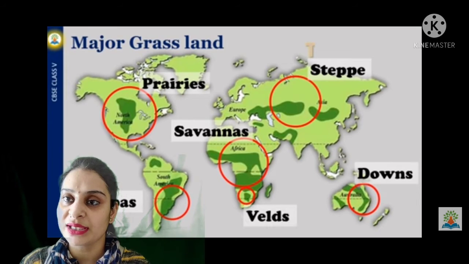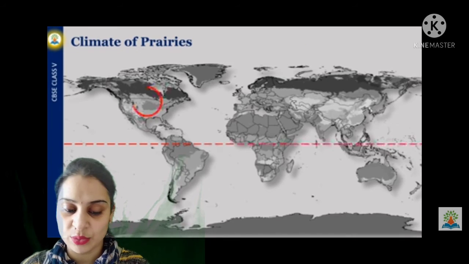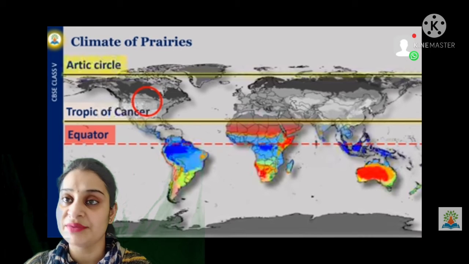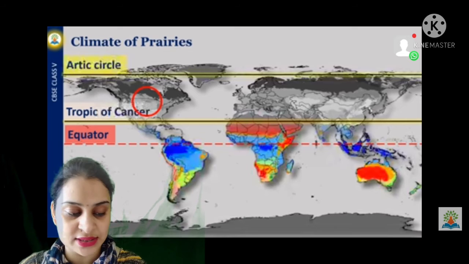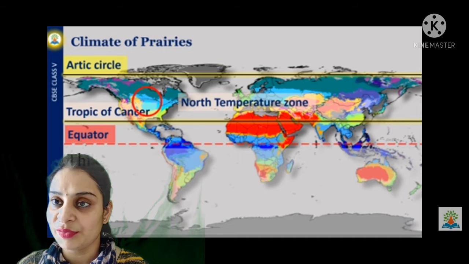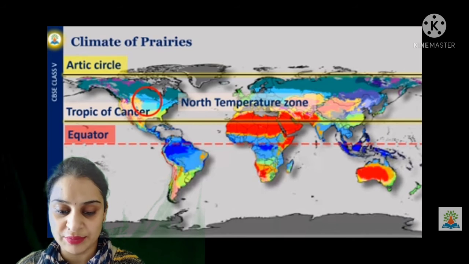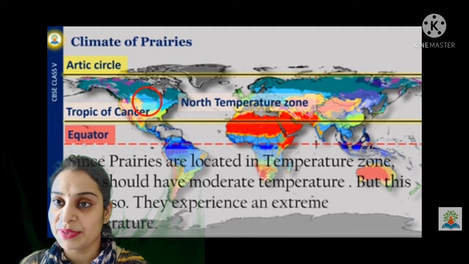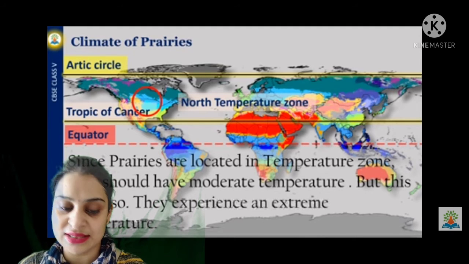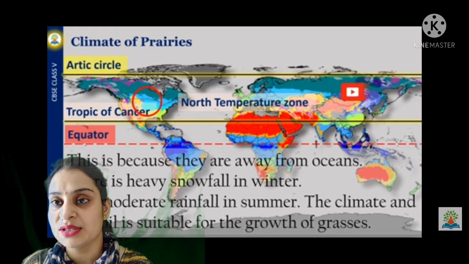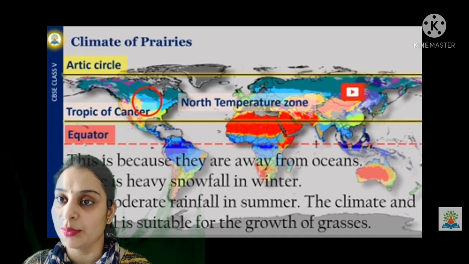When we talk about the climate of these grasslands, as these areas are located in the heart of the continent and very far away from the oceans, they have an extreme type of climate. Rainfall is moderate, generally in summer. During winter, it snows heavily. The temperature ranges from 20 degrees Celsius to 25 degrees Celsius in summer, and minus 12 degrees Celsius to minus 17 degrees Celsius in winter.